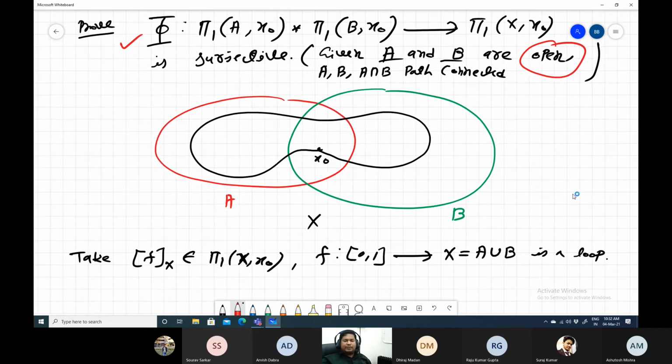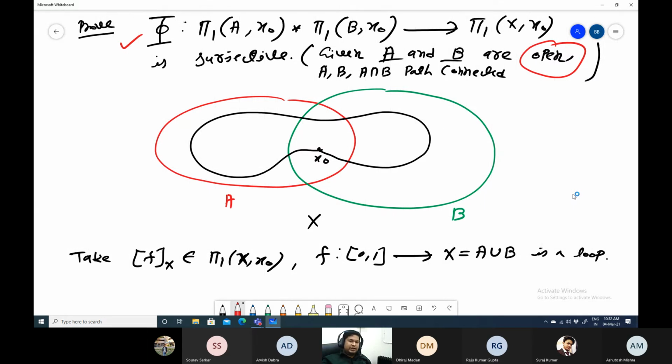After that, you can omit it. But to prove the Van Kampen theorem, you have to reach this step first. Since A is path connected, it is independent of the base point. So without loss of generality, we can take x0 in A intersection B, and then we start with that. You have to write these two sentences and then start.